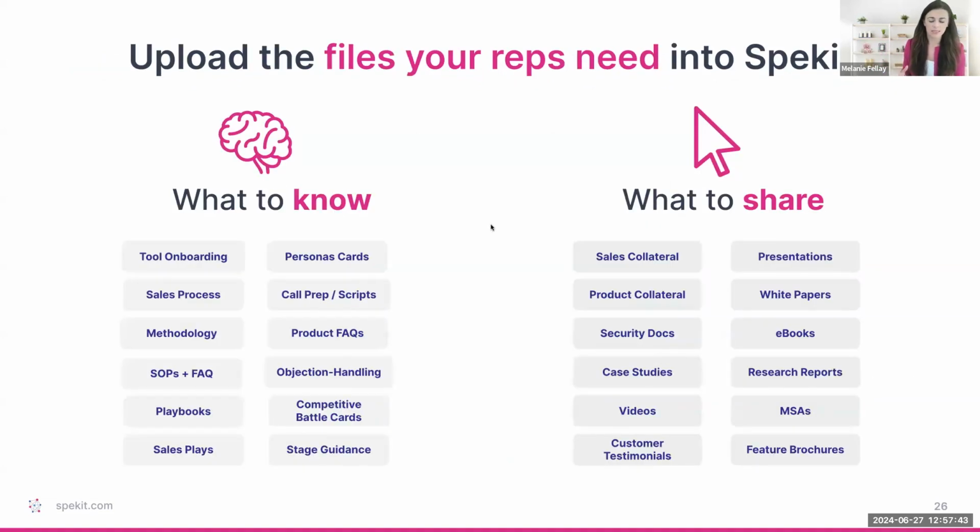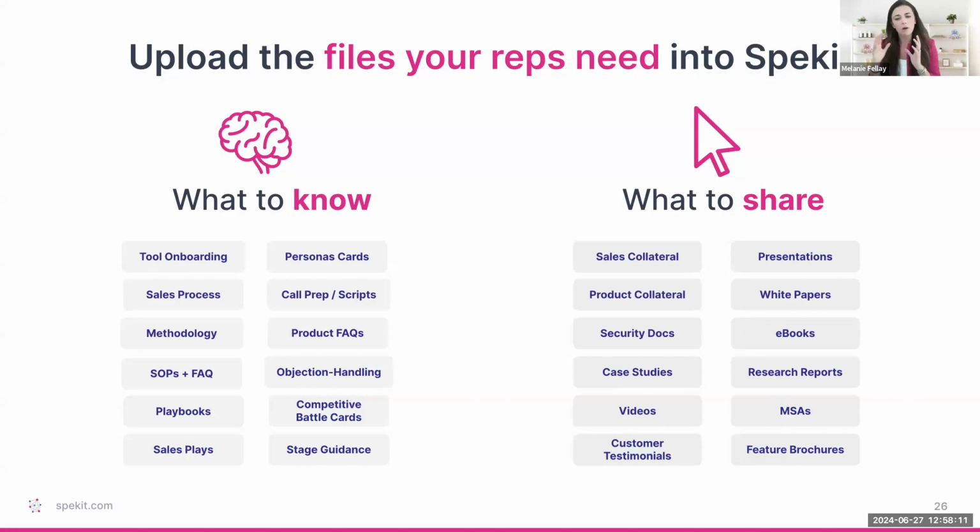So the first thing is, as you think about, hey, I really want to leverage the value of recommendations for our reps, I want to get more of our content in there. The way that I think about it, and feel free to take a screenshot, is what is it that your reps need to know? That can be everything from your persona cards and messaging, call prep and scripts, product FAQs, that's a big one, objection handling, SOPs, battle cards. That's information they need to know, and Spekit's going to recommend that based off a call.